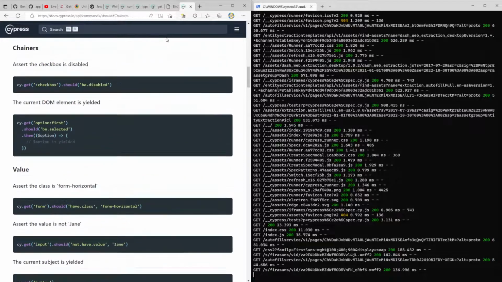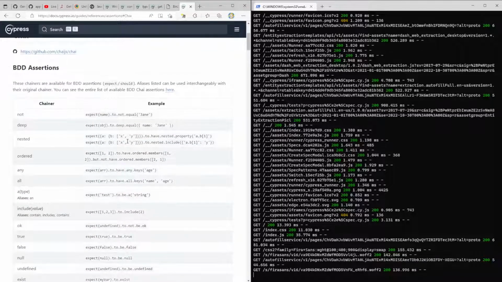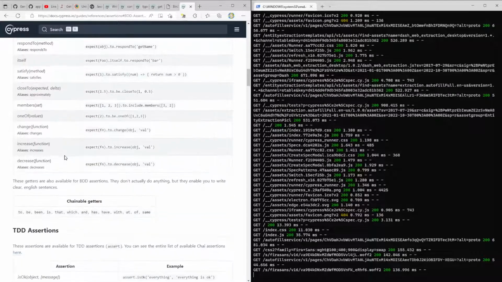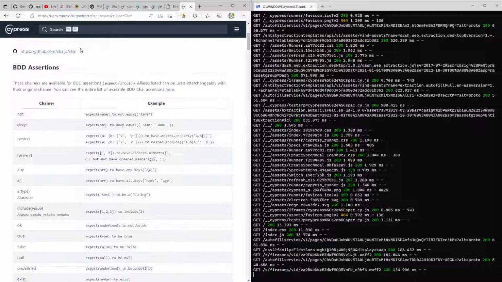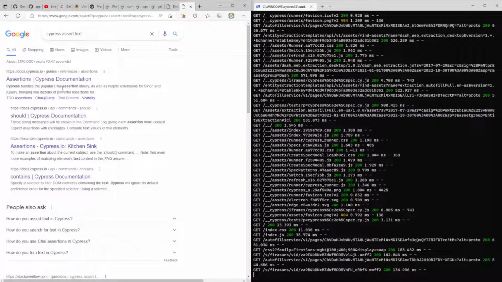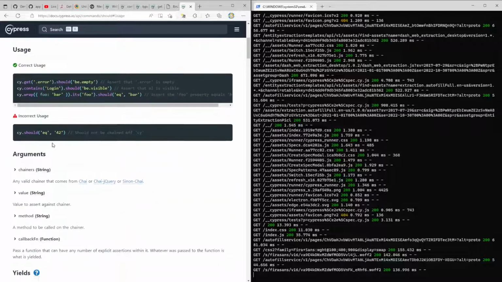Should have text. It'd be nice if it was like should have text. Null, empty itself is okay. Let's see, Cypress assert text, should be empty, be visible, should equal 42, but when it says equal, oh no, that's incorrect usage.